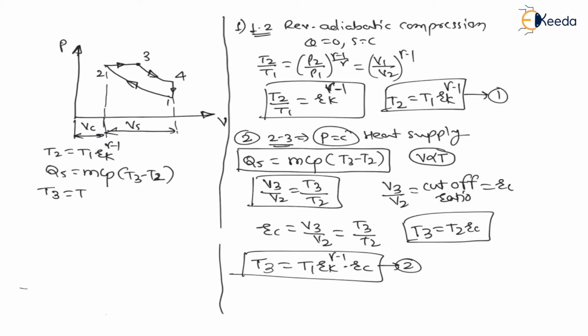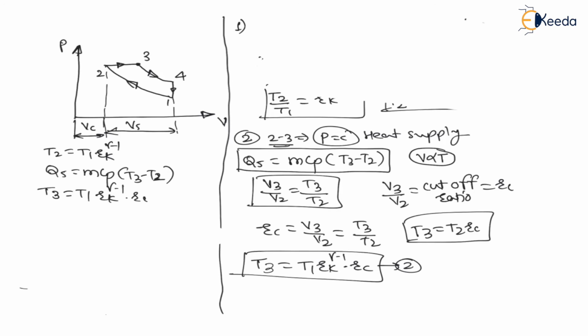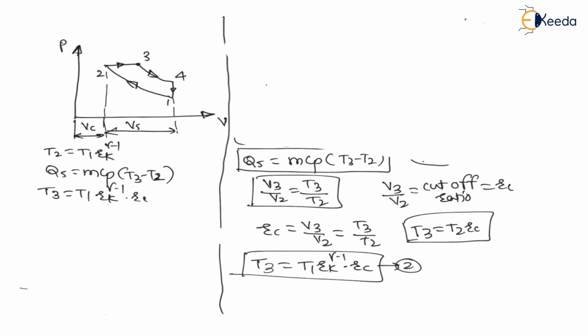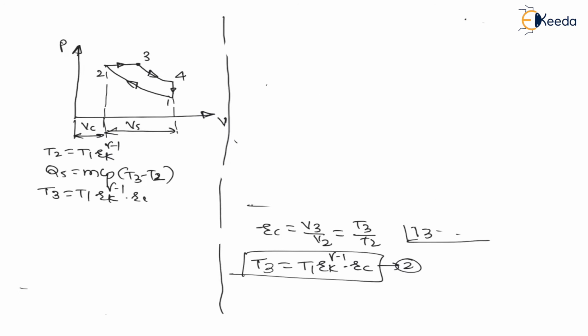T3 is equal to T1 RK raised to gamma minus 1 into RC. These are required later. Now let us do the further analysis. Go for process 3 to 4. Now if I do analysis for process 3 to 4, process 3 to 4 is an expansion process.